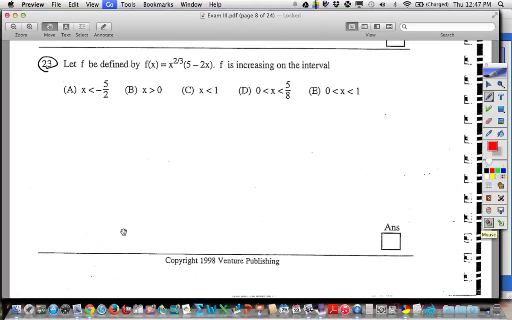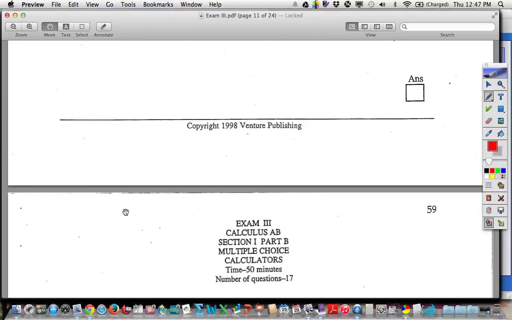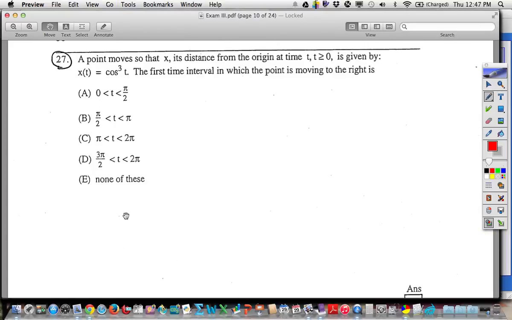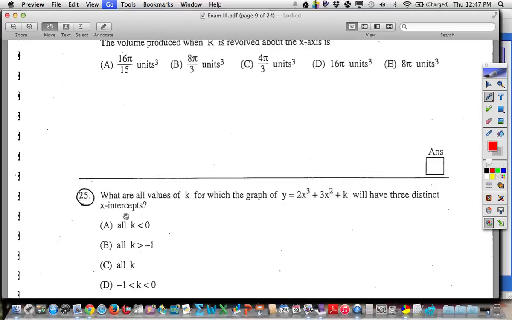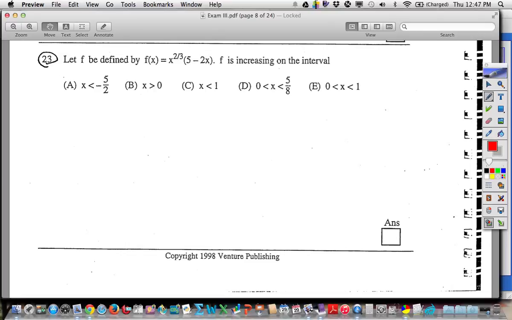Now, one of the things I'm going to talk about here also will help you on, I think it was the last packet we did, the last page. It was a problem asked about concavity and where the function's increasing. It's free response number 6, I think, on the third packet. Gets into some stuff like we're going to be talking about here a little bit. But it's got A's and B's in it. It's kind of like that problem we did a while back that had a K in it. But anyway, here, let f be this function, and it says that f is increasing on what interval?